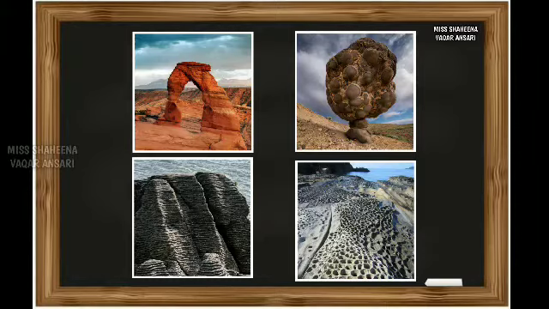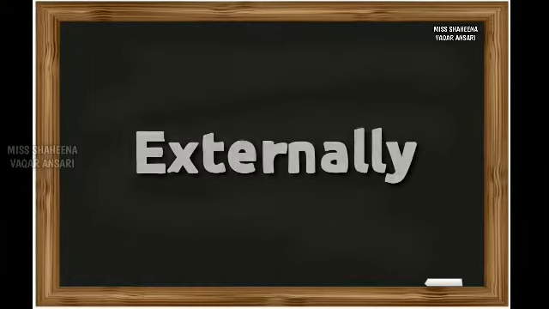Now students, tell me, what are the things that come to your mind when you observe such rocks? Observe these pictures carefully. These rocks look like eroded rocks, broken rocks, or we can say weak rocks formed due to some reasons. Students, this could be your answer. Now tell me, how does this breaking or weakening of the rocks occur? Internally or externally? Yes, externally.